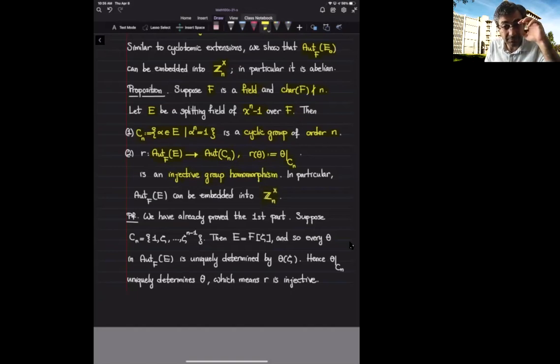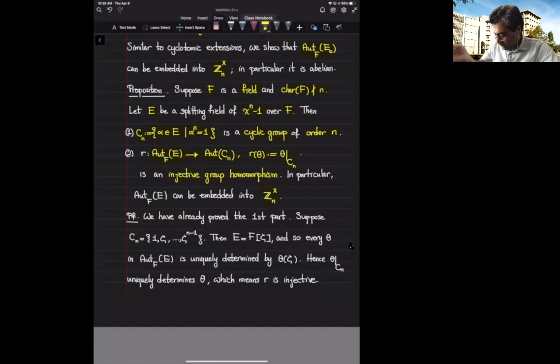This you've seen before. When I give you a cyclic group, you look at the generator, and every automorphism of the cyclic group sends this generator to another generator. So the generator sends to some power of this generator where the power is coprime to n. So from there we get an isomorphism between automorphisms of C sub n and the multiplicative group of Z sub n.